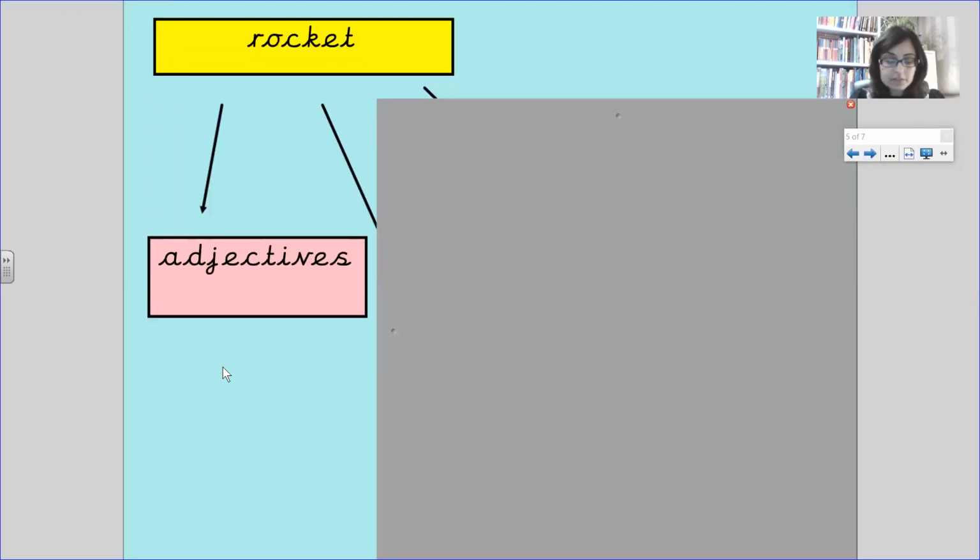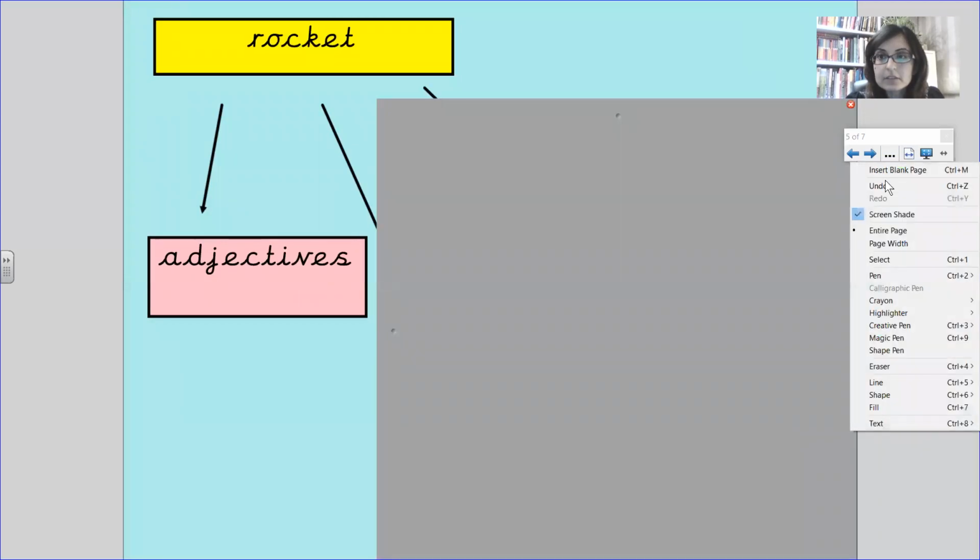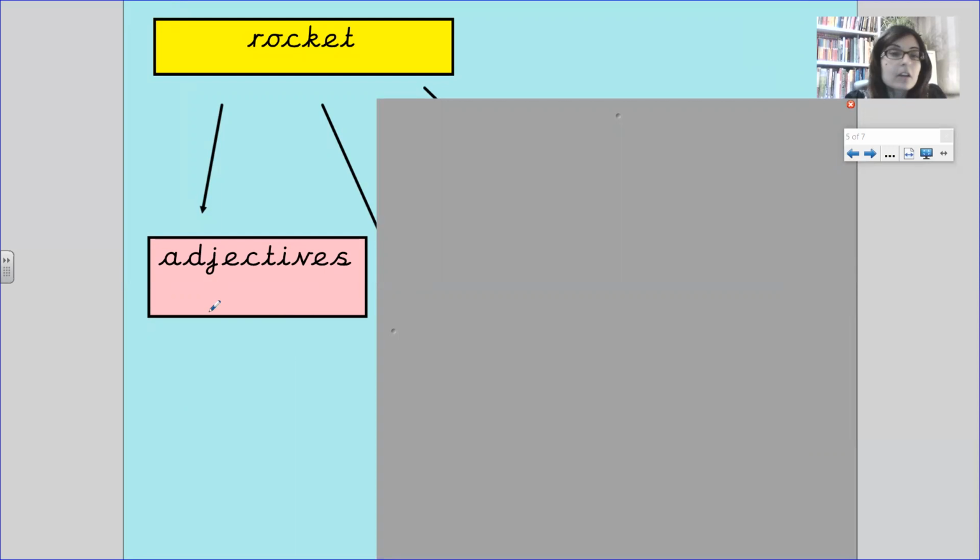I'm going to think of some adjectives to describe the rocket. I can write. So let's see how good my writing is. Oh no, let's try pen again. How could we describe a rocket? We could say it's a huge rocket.